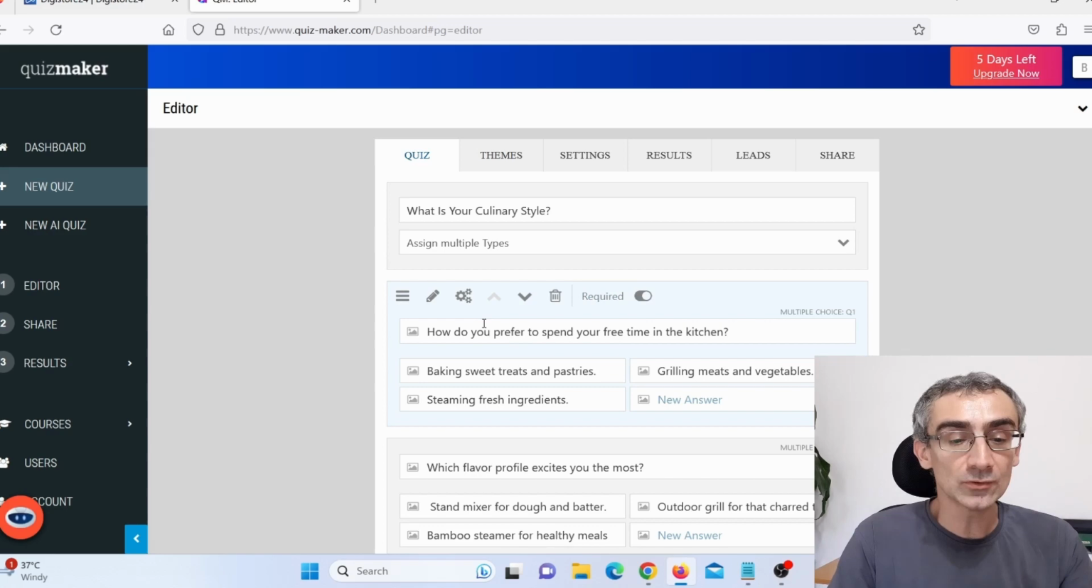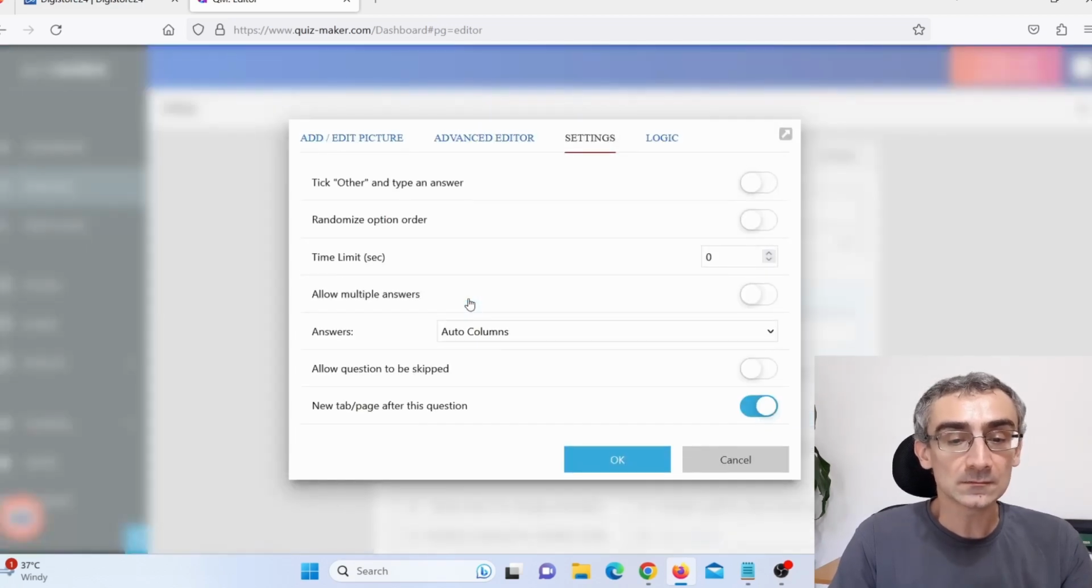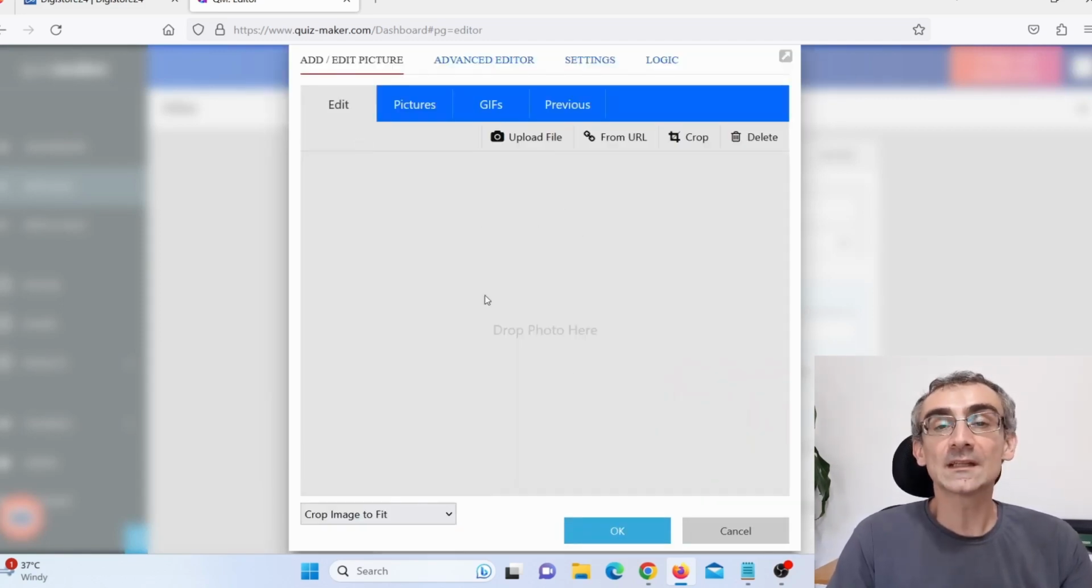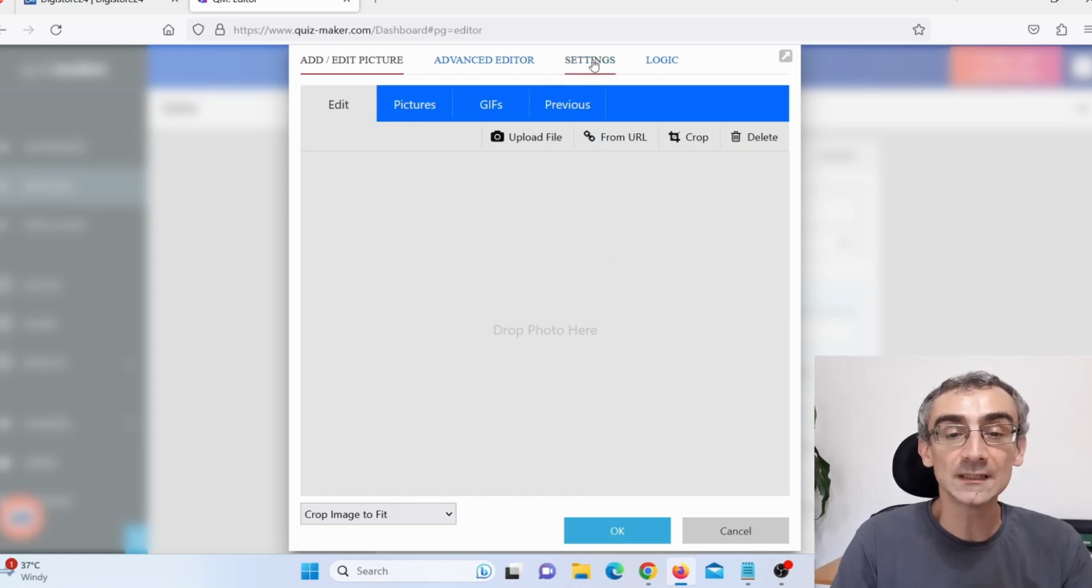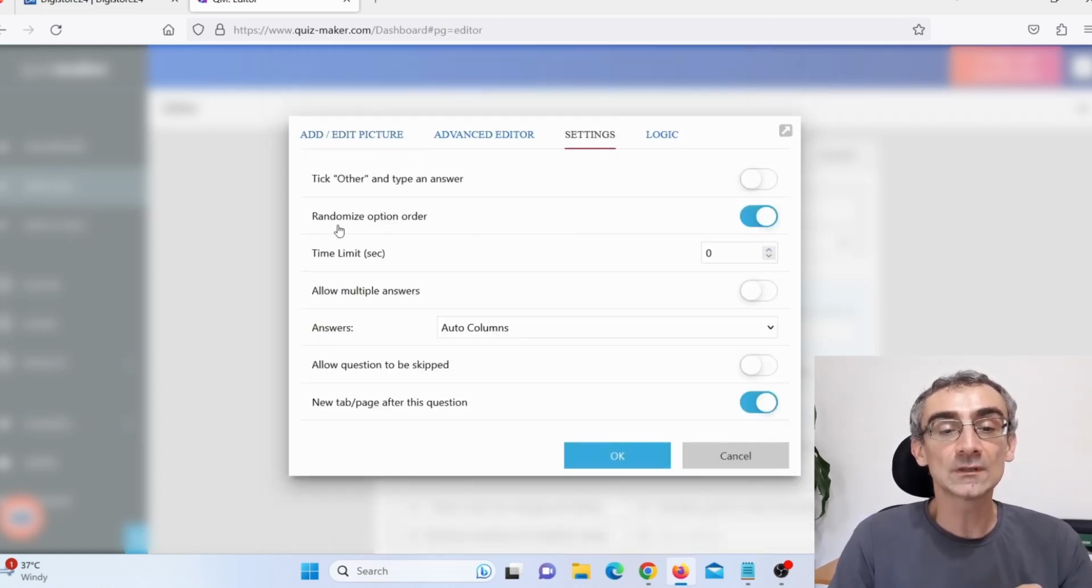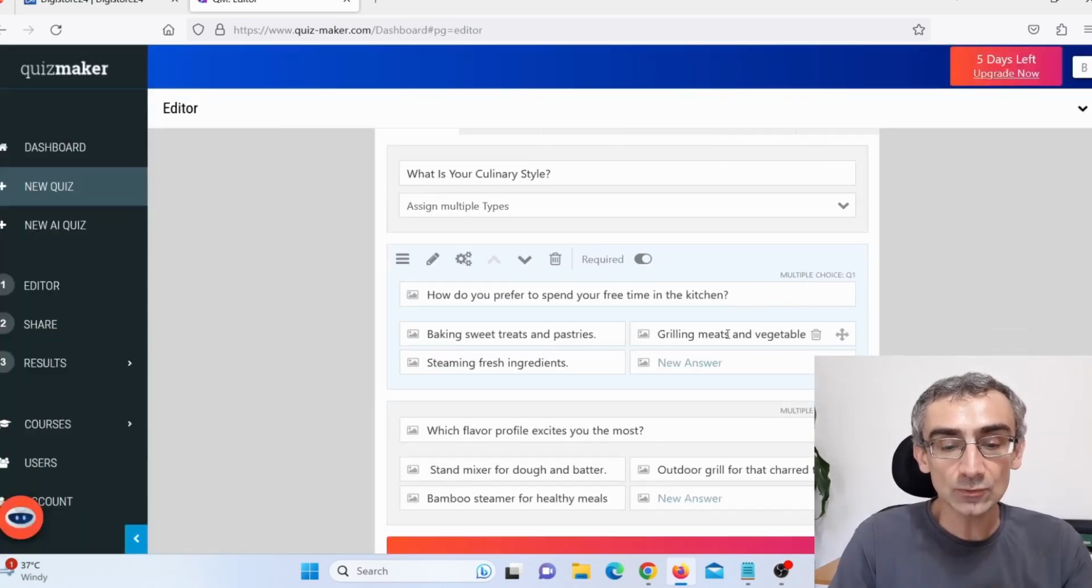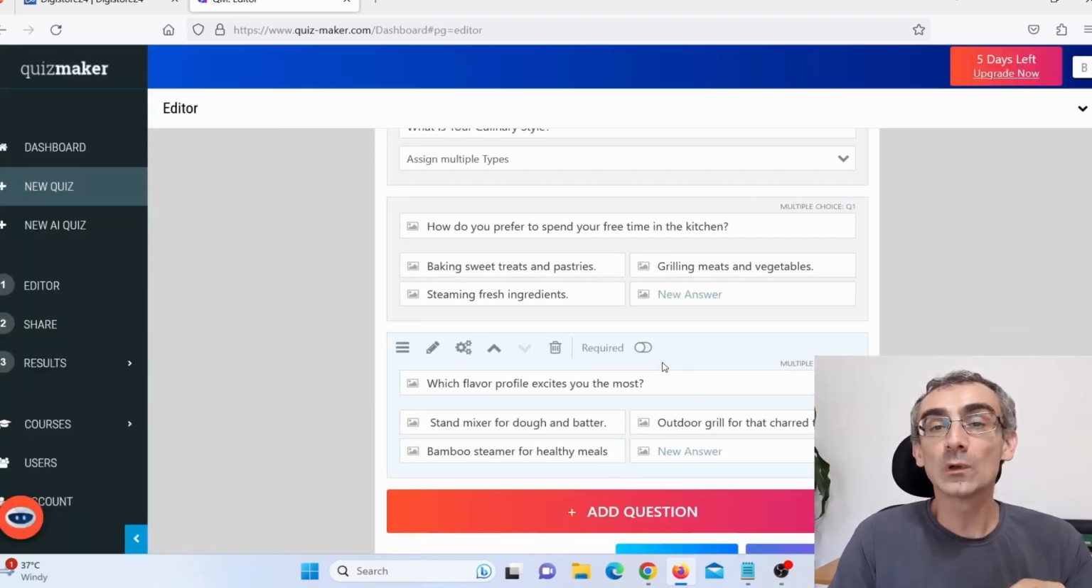And then what you need to do, you need to click here on settings, and then here where it says randomize option order, click here, and you can also click here on edit picture, and you can add a picture, you can upload a photo or add your own photo. You don't really have to do that, I will not do that, but you need to click here on settings, and you need to click here on randomize option order, click here on OK, and you need to do exactly the same thing for all the questions.